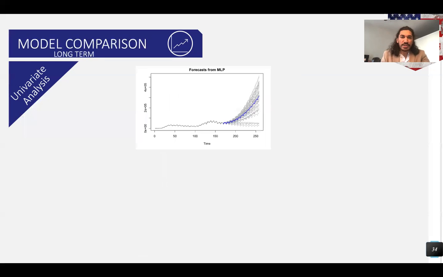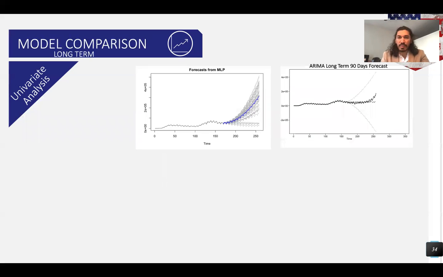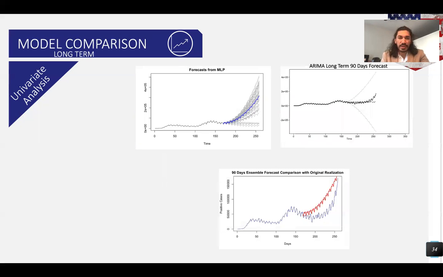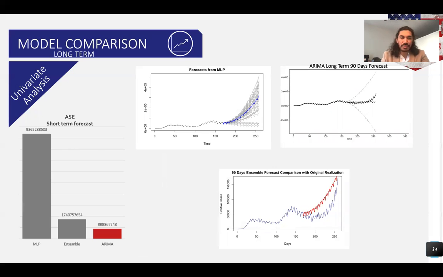So finally, we wanted to see the best model to use for our final forecasting. We put the MLP models, the ARIMA models, and an ensemble model together, and then we compared them based on ASE. It looks like ARIMA has a pretty low ASE compared to all three models. And we also did the same thing for the short term.